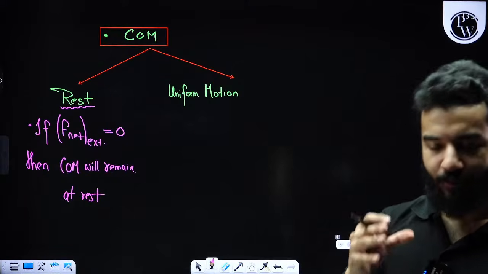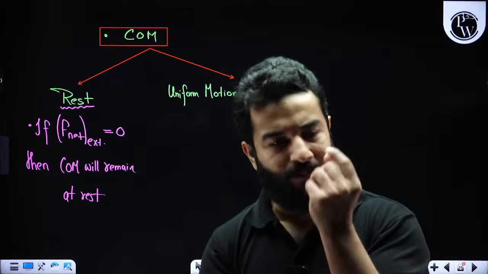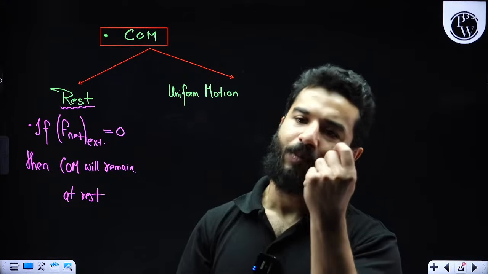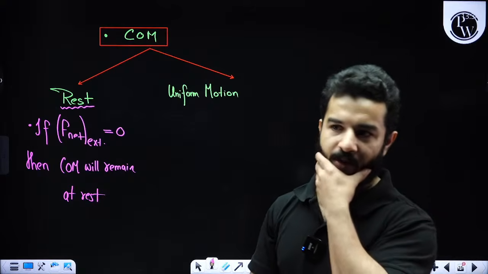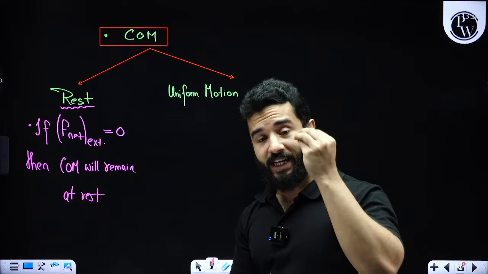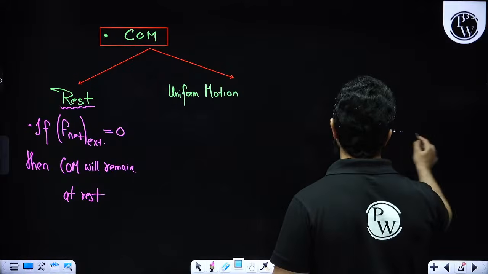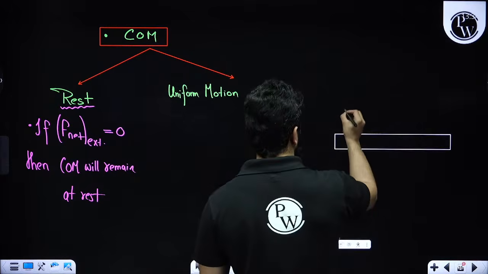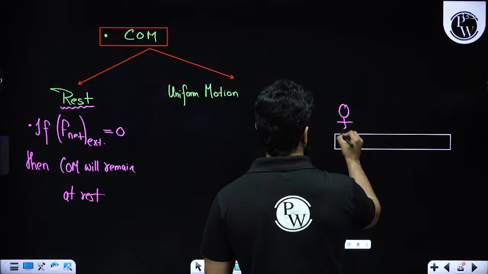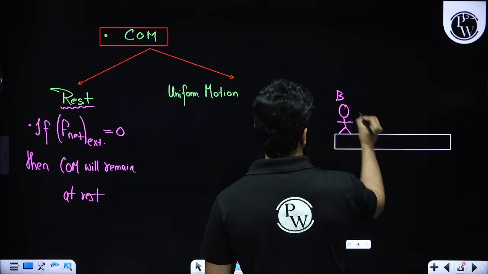Please understand that we are going to consider the entire system as one single particle, and that single particle will be called the center of mass. So if initially the center of mass is at rest, now you are going to see many such examples, especially those Plank, Boy and all of those kinds of things, right? So let's suppose you have got a Boy and you have got a Plank.